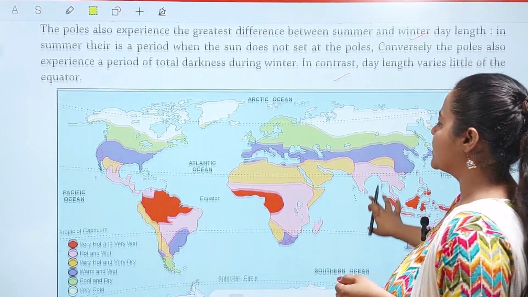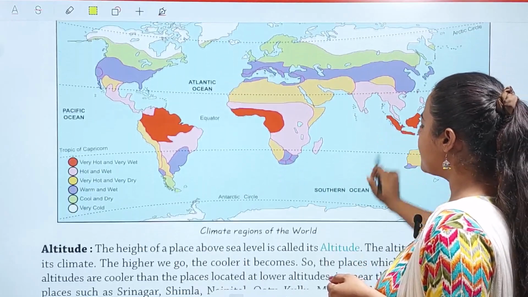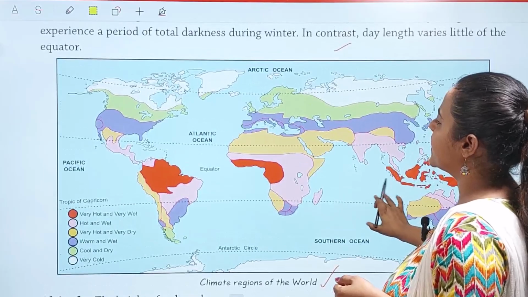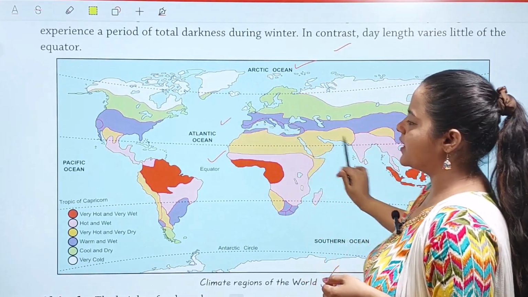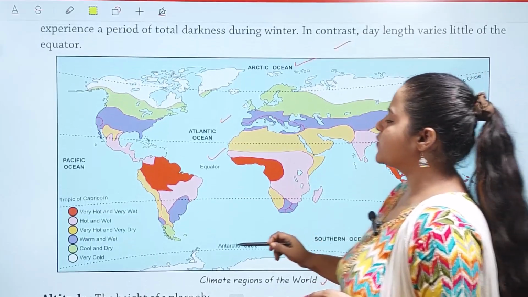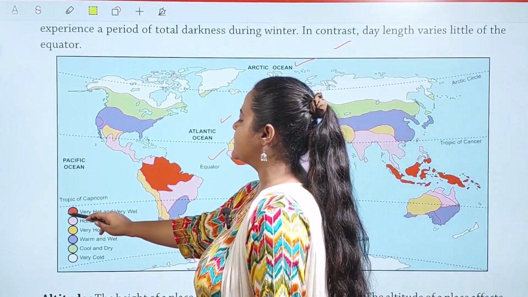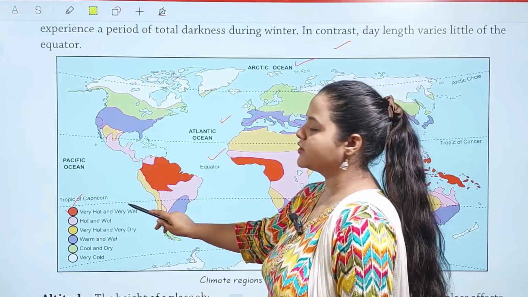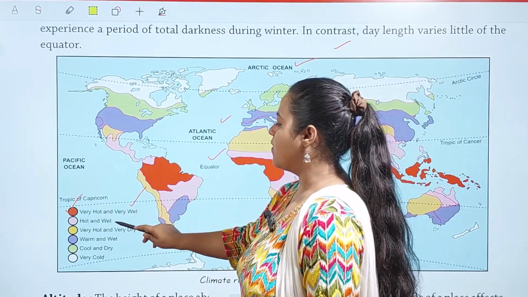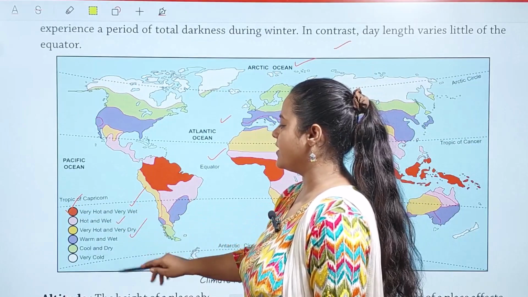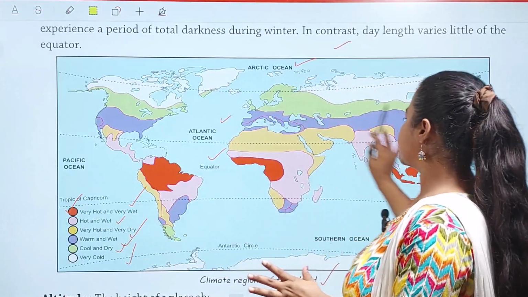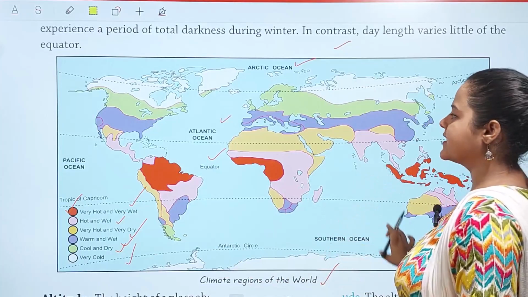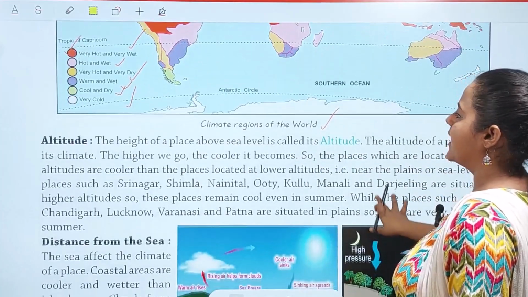Okay, here we have the climate regions of the world. Here you can see the equator, here we have the Arctic Ocean, Atlantic Ocean. Read the map carefully. बच्चों यहाँ आपको symbols दिए गए हैं, जहाँ red color से है तो उस area में बहुत ज़्यादा hot होती है, pink से है hot and wet, yellow से है very hot and very dry, warm and wet, cool and dry and very cold. और ये आपको पूरा symbol दिया गया है कि किस जगह पे कैसा climate रहता है.